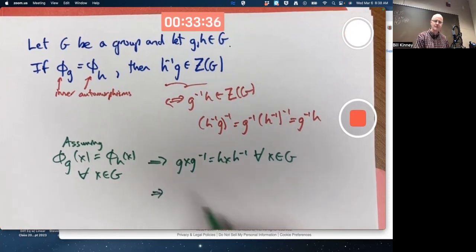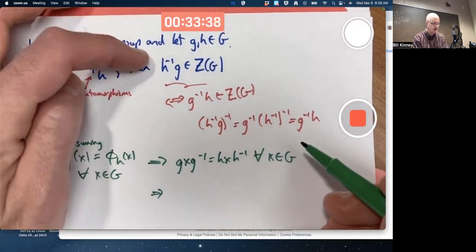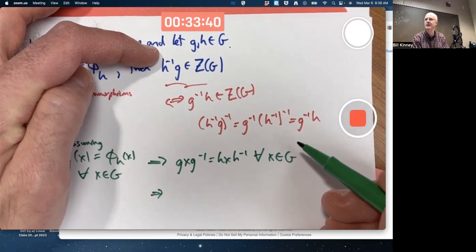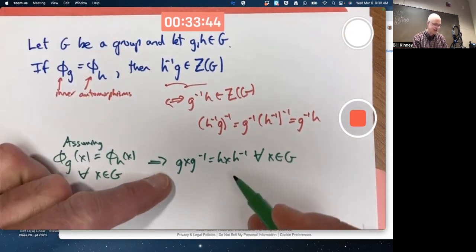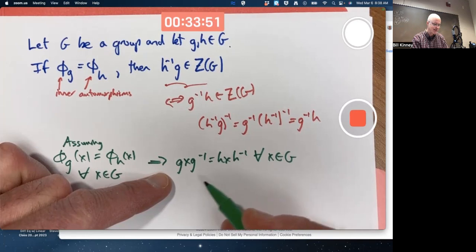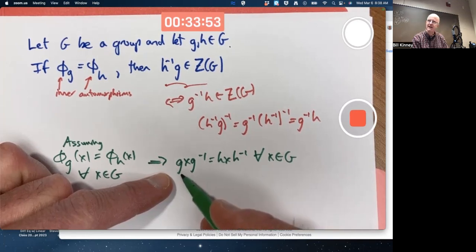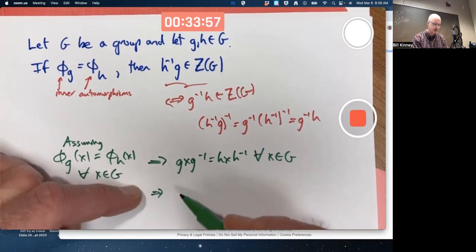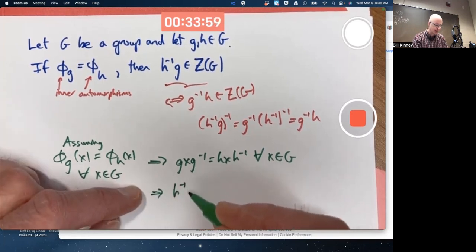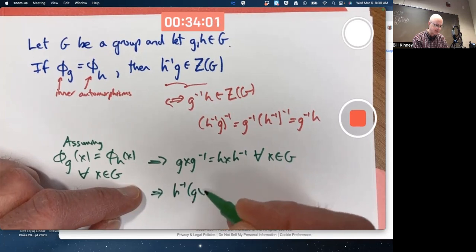What's my goal? My goal is to show h inverse g is in the center, that it commutes with an arbitrary element, call that element X. Is this equation equivalent to that? Yes, though it's a little tricky to see. I see a g there. I kind of like maybe an h inverse on its left. So maybe I should multiply both sides of this equation by h inverse on the left.